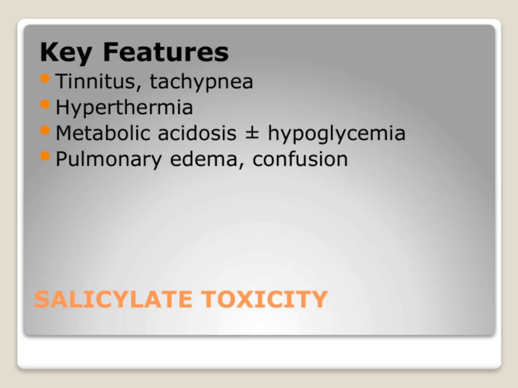Let's take a closer look at the key features of salicylate toxicity. First, you'll notice symptoms like tinnitus and tachypnea. Tinnitus, or ringing in the ears, is often an early sign, while tachypnea indicates rapid breathing, which helps the body get rid of excess CO2. Next, hyperthermia is another important feature, reflecting the body's increased metabolic rate and heat production. We also see metabolic acidosis, which occurs because salicylates disrupt normal metabolic processes, leading to a buildup of acids in the blood. Sometimes, hypoglycemia can also occur, complicating the picture further.